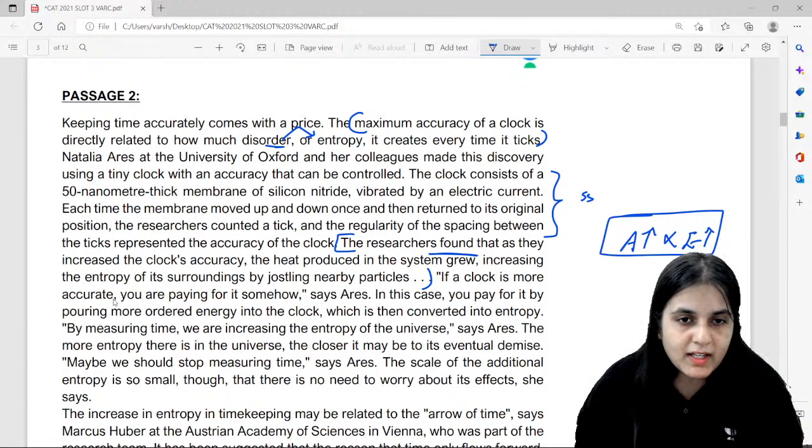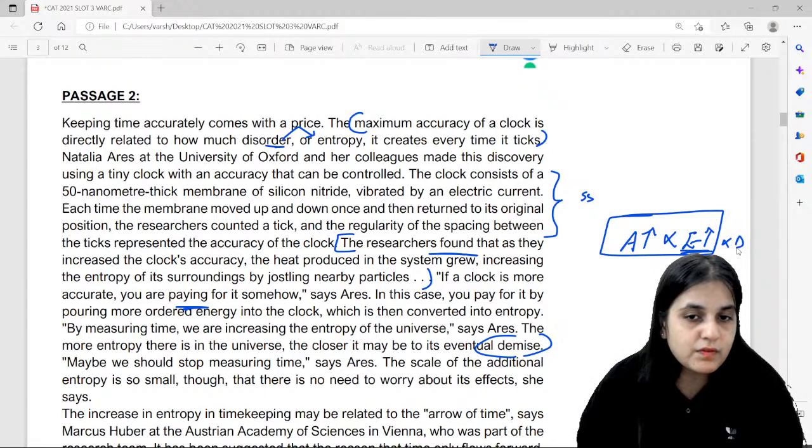If a clock is more accurate, you're paying for it somehow. So you're paying. In terms of what? In terms of entropy. You pay for it by pouring more ordered energy into the clock, which is then converted into entropy. By measuring time, we are increasing the entropy. The more entropy there is in the universe, the closer it may be to its eventual demise. Now, more entropy is related to the eventual demise of the universe. Maybe we should stop measuring time.